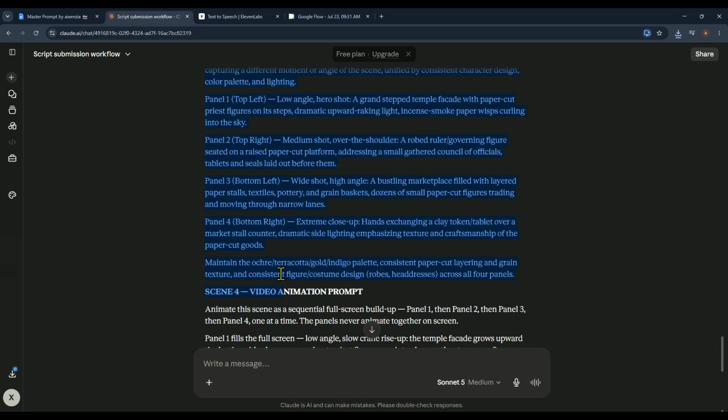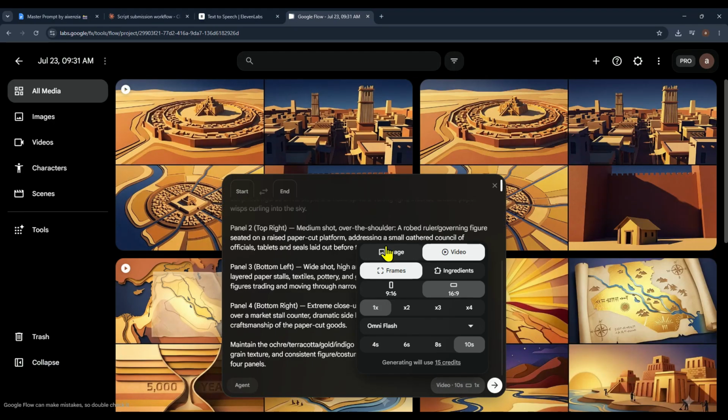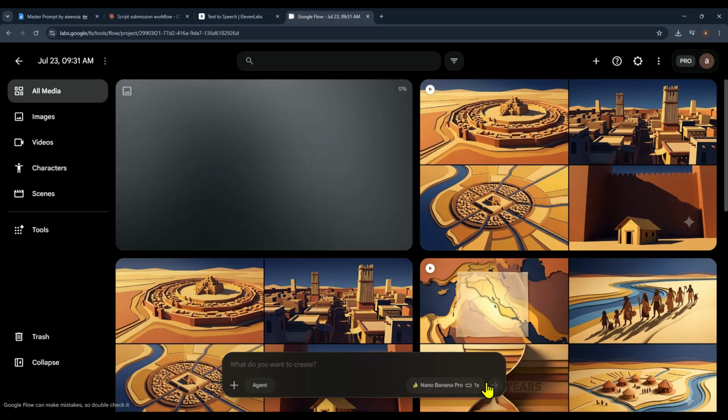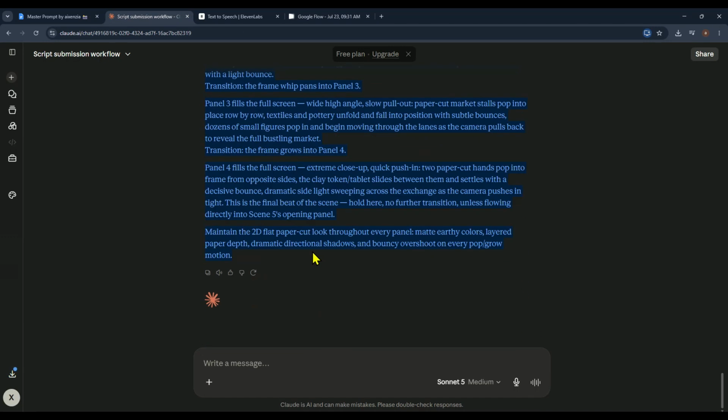In just a few moments, Claude AI will generate both the image prompt and the video animation prompt for the 4th scene. Start by copying the image prompt, switch over to Flow AI, paste it in, and click Generate to create the scene image. While that's processing, go back to Claude AI and copy the video animation prompt.